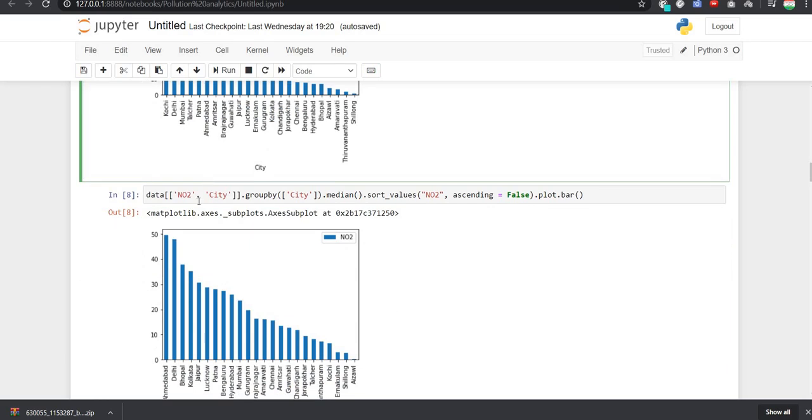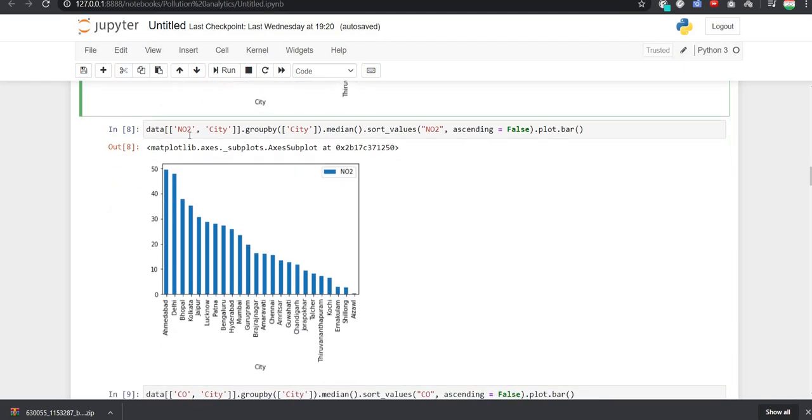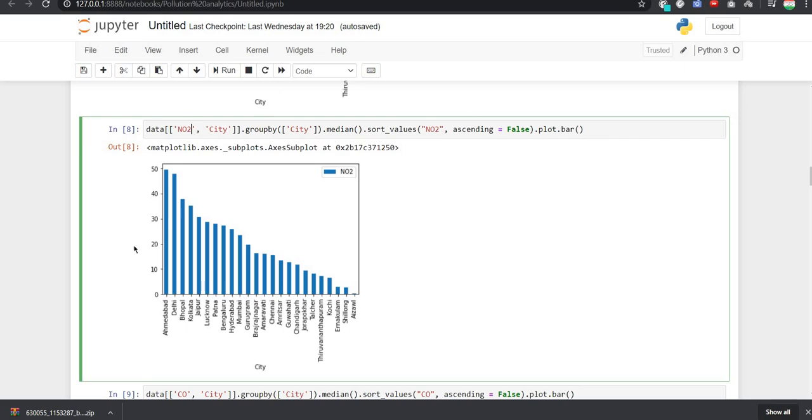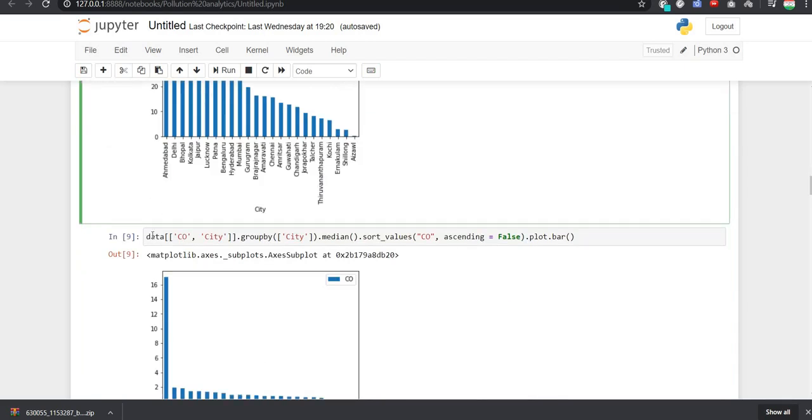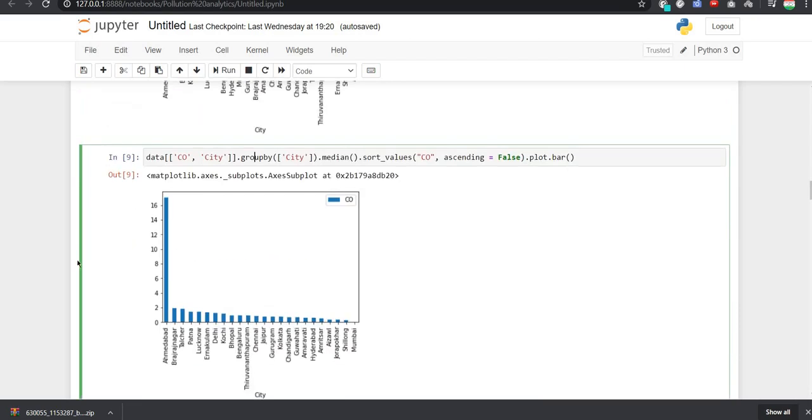After that, we can again visualize it by different pollutants. So here we have used NO2, and the composition of NO2 is in higher quantity in the city Ahmedabad. Here you can see that we have used the same command for CO, carbon monoxide, and you can clearly see that here Ahmedabad is once again the more polluted city.